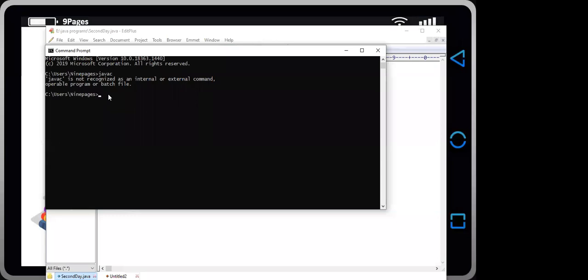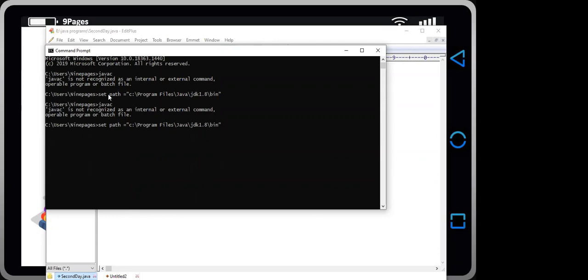First we need to set the path, because javac is not recognized as an internal or external command by the command prompt. By setting the path, the command prompt will recognize the Java commands. Set path equal to C:\Program Files\Java\JDK\bin, the path where our JDK has been installed.